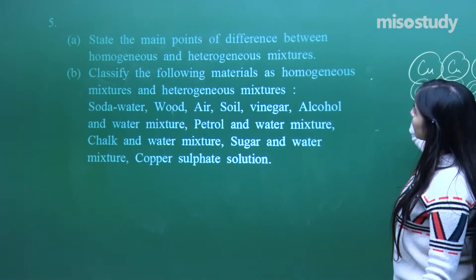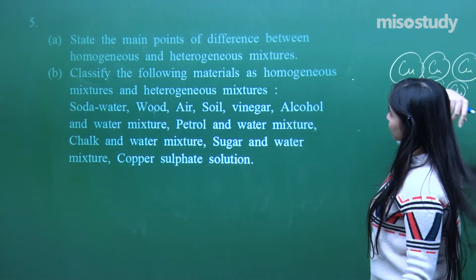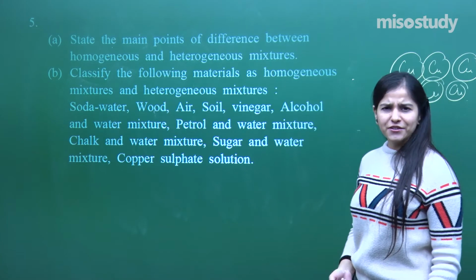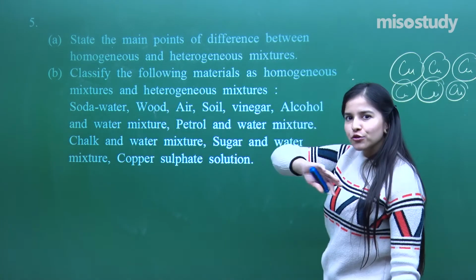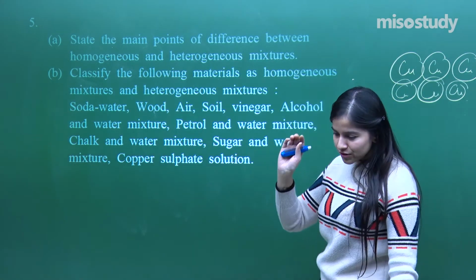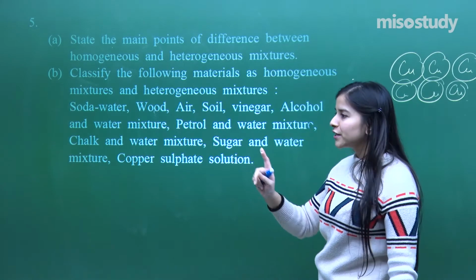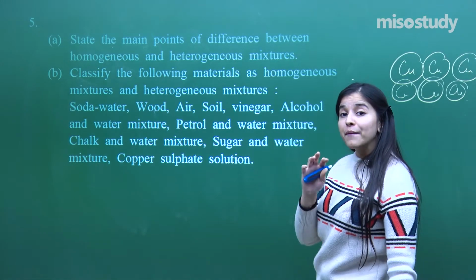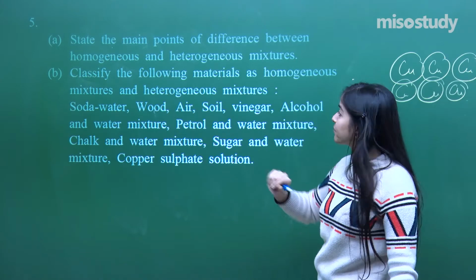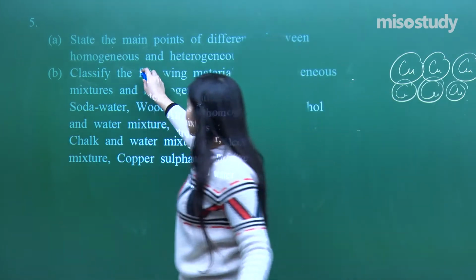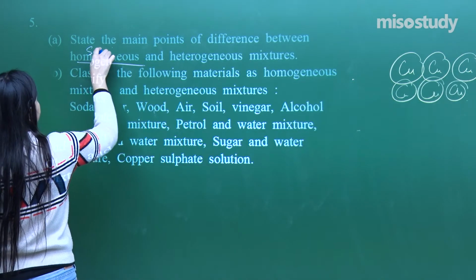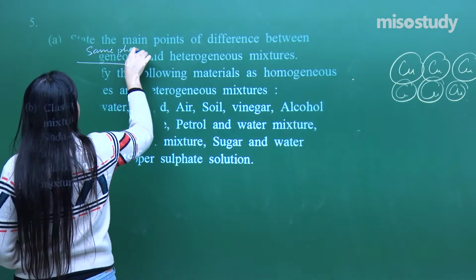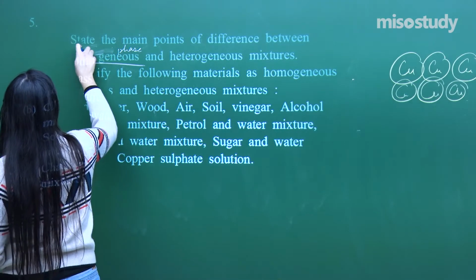State the main points of the difference between homogeneous and heterogeneous mixtures. Main point of difference, I just told you. Homogeneous, it has got only one phase. I'm just dictating to you over here, not going into the detail because I have told you ample number of times in my lecture as well. So homogeneous, homo means similar. That is a uniform phase, you can say uniform phase.